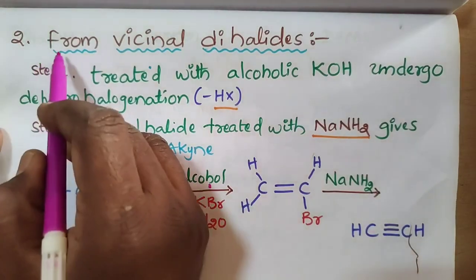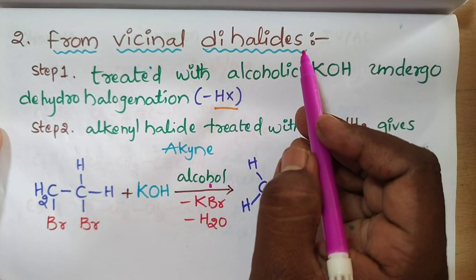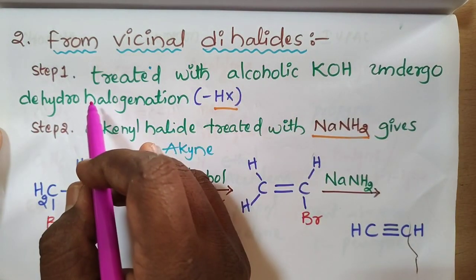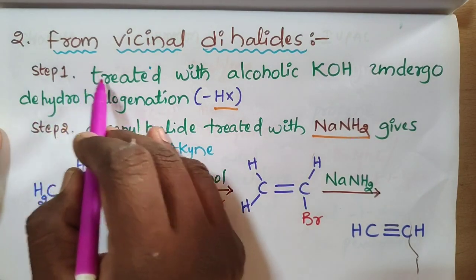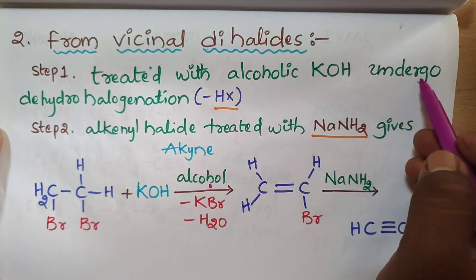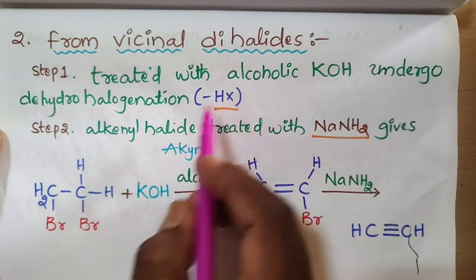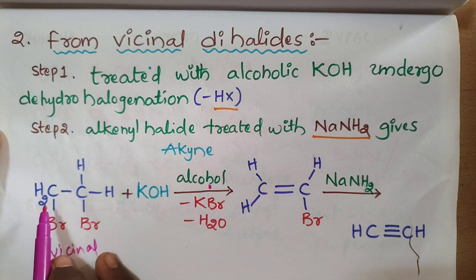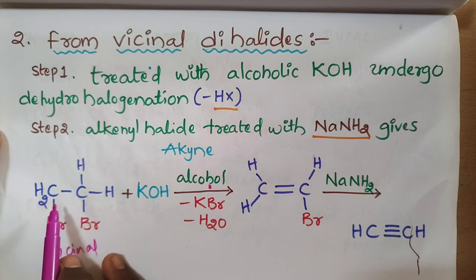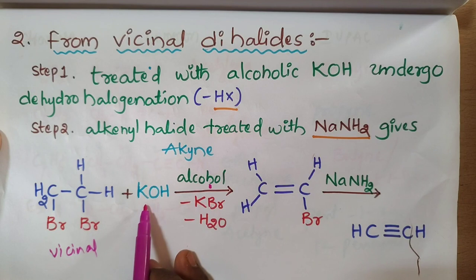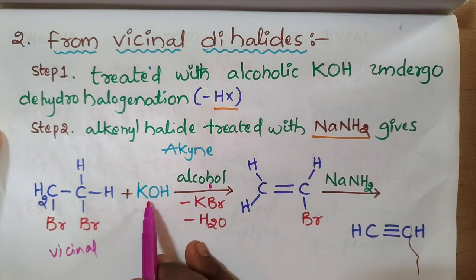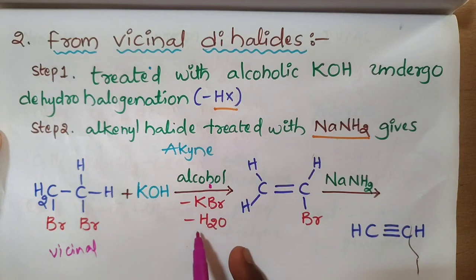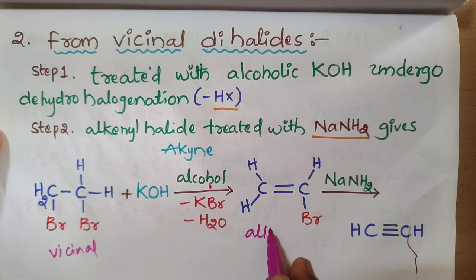Second method is from vicinal dihalides. In this we follow two steps. Step 1, the vicinal dihalide is treated with alcoholic potassium hydroxide and undergoes dehydrohalogenation. Vicinal means two halogens are present on adjacent carbons. This vicinal dihalide, treated with alcoholic potassium hydroxide, loses KBr and H2O, and we get alkenyl bromide.